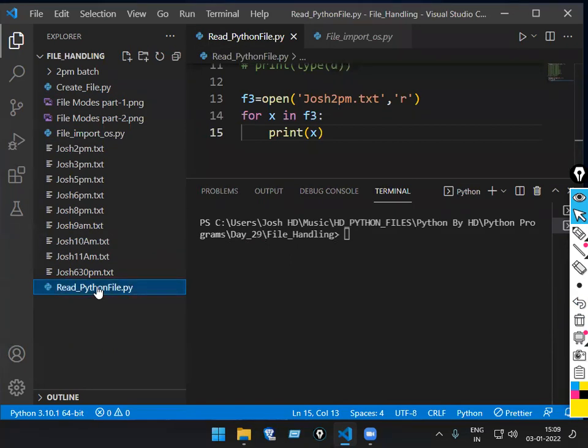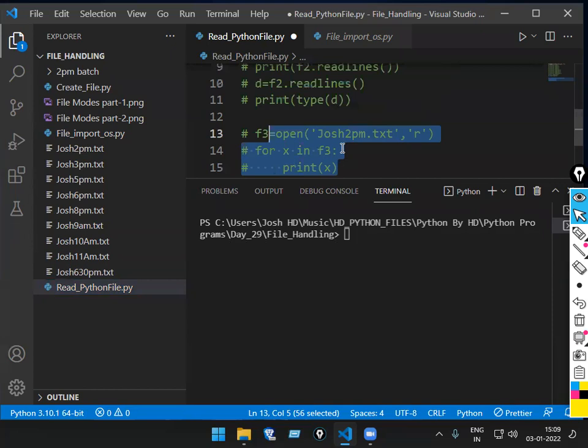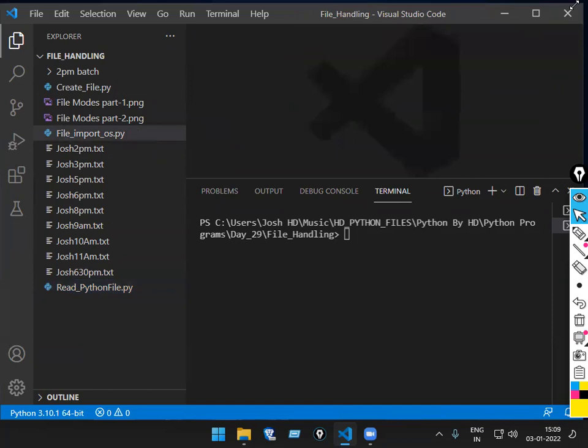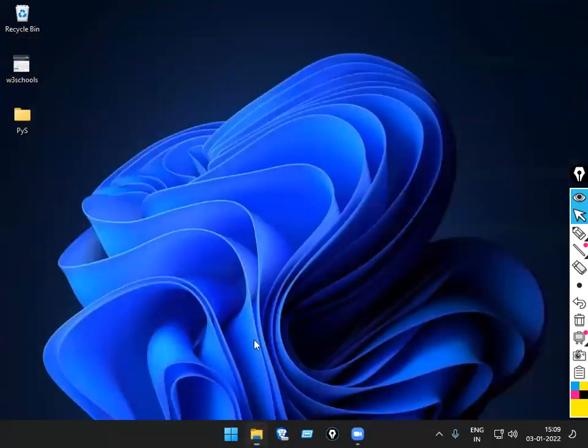Read Python file, basic. Read will print everything. If you pass 2 as an argument, it reads the first 2 characters. If you want to see just one line, readline. If you want to see everything in the form of a list, readlines. So you have to practice these files perfectly. Then the theoretical part, I'll just show once for 2 minutes, because now you have a perfect idea, so nothing will be difficult in understanding the theoretical part.